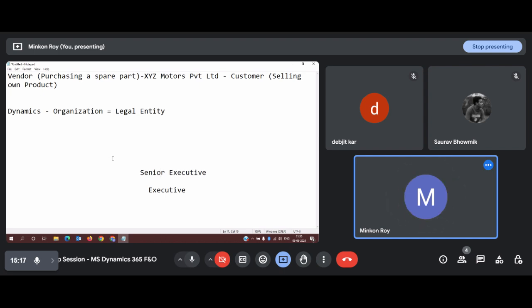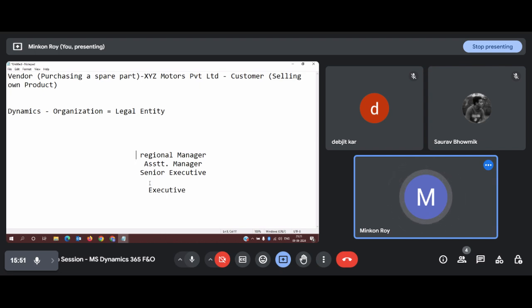Above the senior executive, there might be someone who is an assistant manager. Above the assistant manager, it will be a regional manager or regional team lead, whomsoever. So these are the hierarchies that commonly all organizations follow.